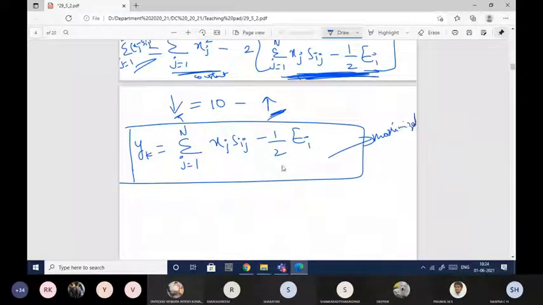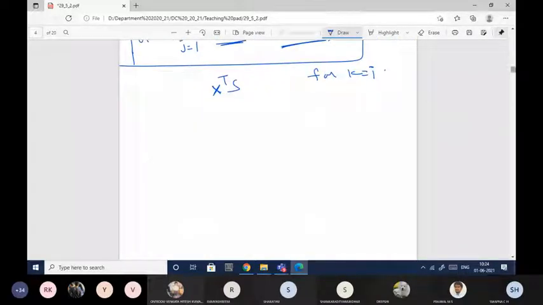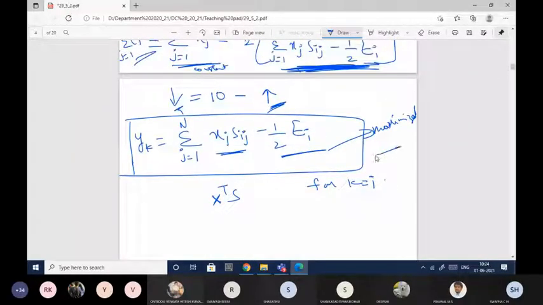One more thing: this is nothing but the energy of the transmitted signal, and this is the inner product of the received vector and the transmitted vector, which I can represent as x transpose s. So this is the maximum likelihood function, and the condition here is k equal to i, to have the correct decision. Correct decision in the sense, I'll take one example and show you how it is done. Otherwise, is this clear until this point?